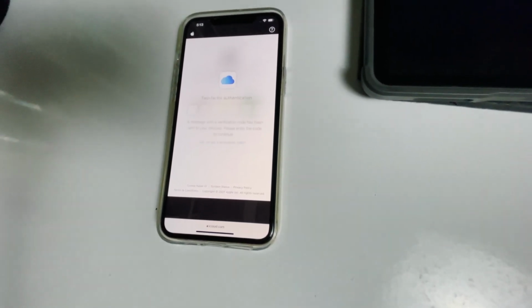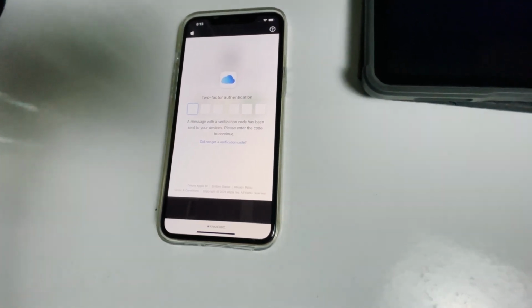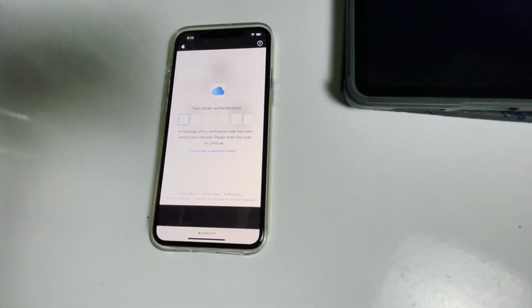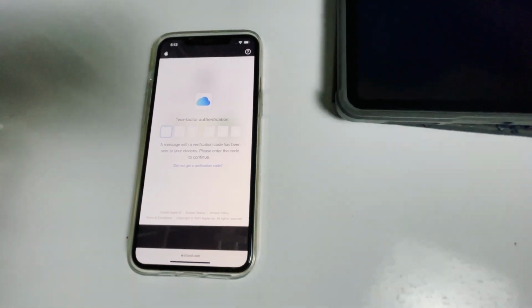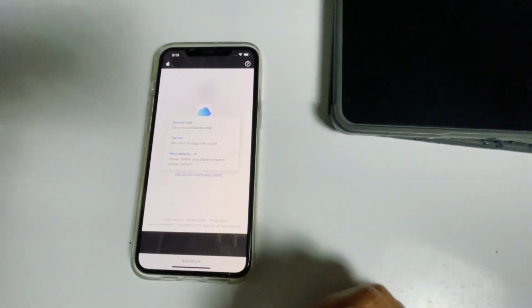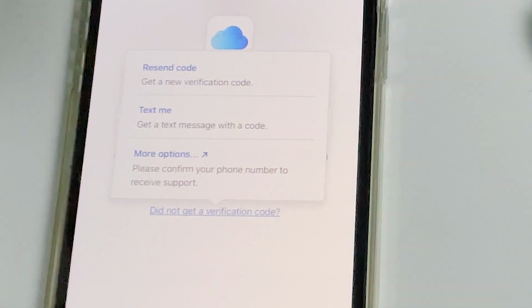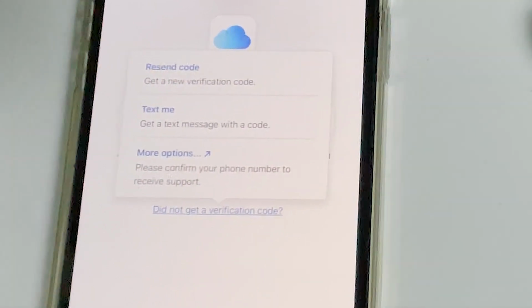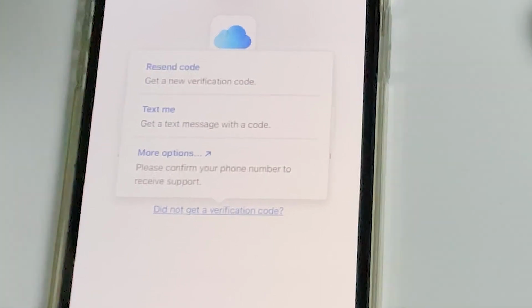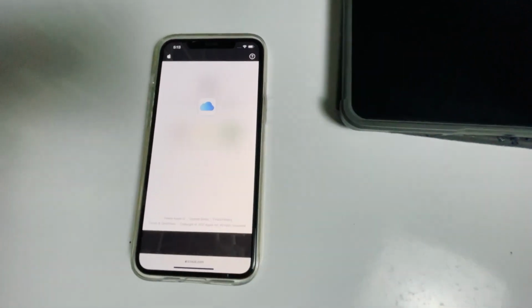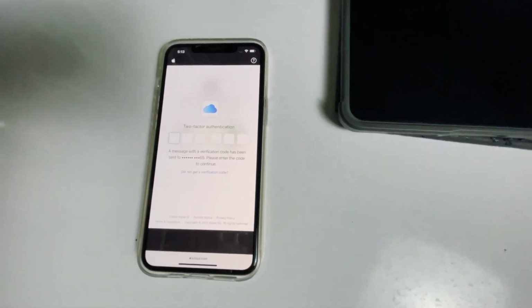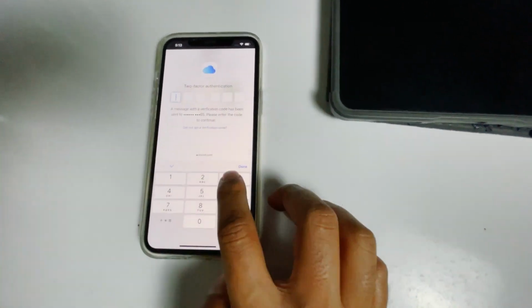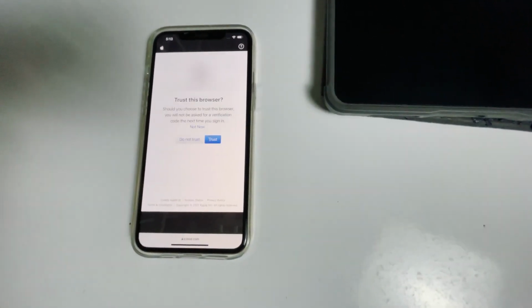Now they'll ask for two-factor authentication. If you have used the same Apple ID on a different iPhone, iPad, or any Apple device, you'll get a code on those devices. If it's not available, you can tap Didn't Get a Verification Code. You'll get more options to receive a text message with a code to the phone number given in the iCloud account. Before tapping Text Me, if the SIM card is in the disabled iPad, you can move the SIM card to another phone to see the code. Now tap Text Me, give the code and proceed. Go for Trust.